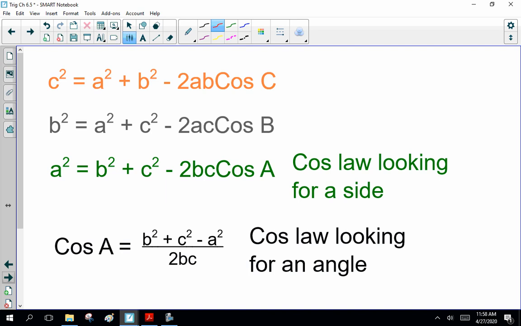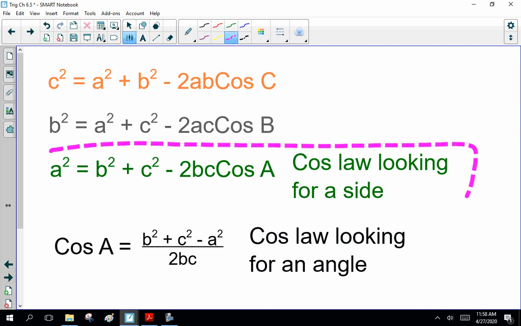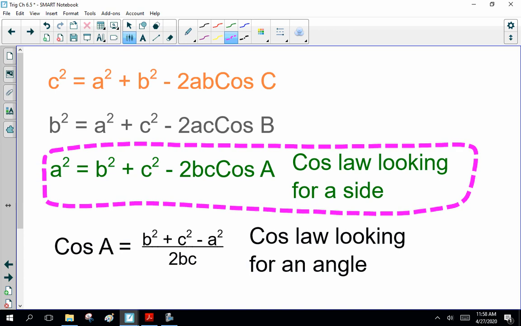is cosine law. Now, if you go to YouTube or one of them, they do this for B squared and A squared also. No. On your formula sheet, they have this formula. They write it this way. A squared equals B squared plus C squared minus 2BC cos of A.